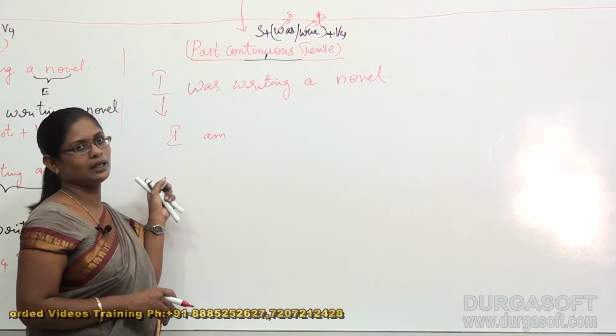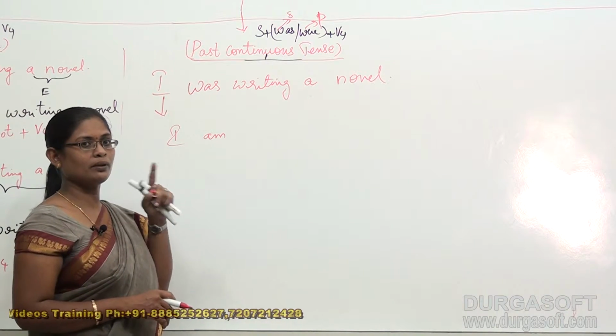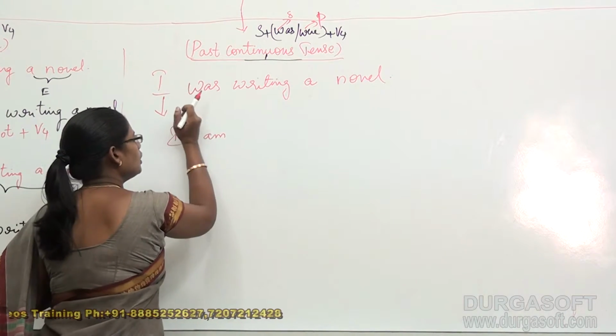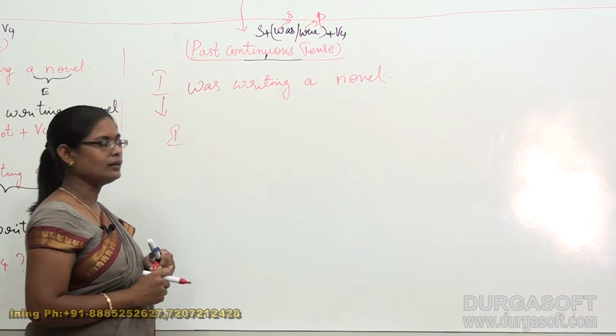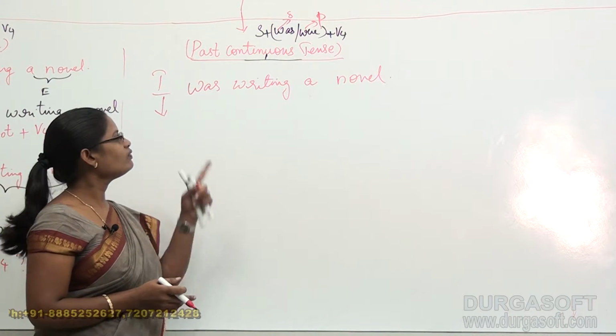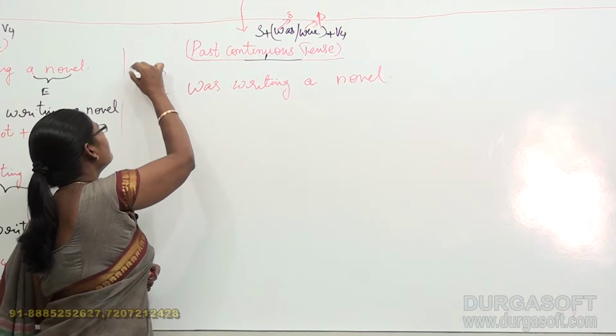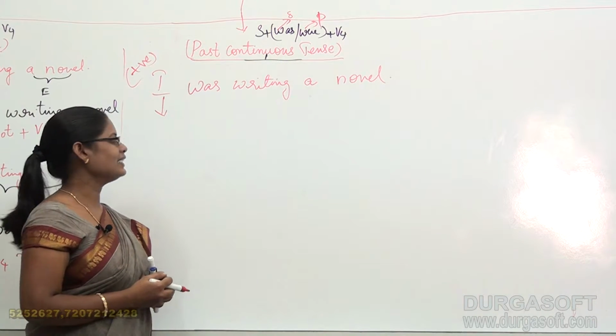It becomes a present continuous tense. So to indicate that you are speaking something about yourself in the past continuous tense, you should avoid using am beside I. So then it becomes I was writing a novel. In fact, this is your positive sentence.